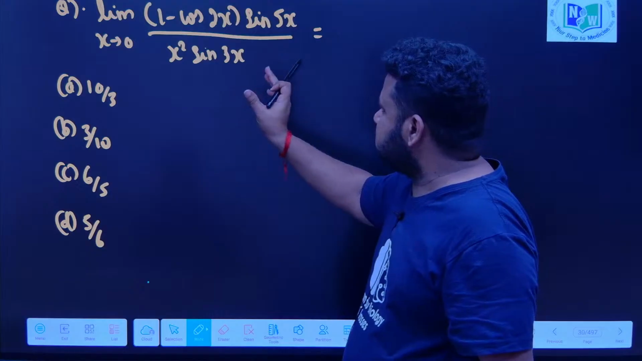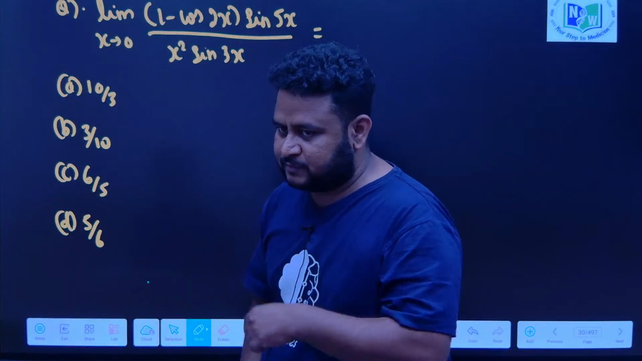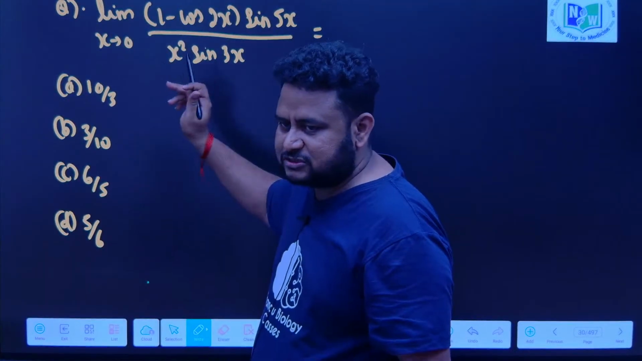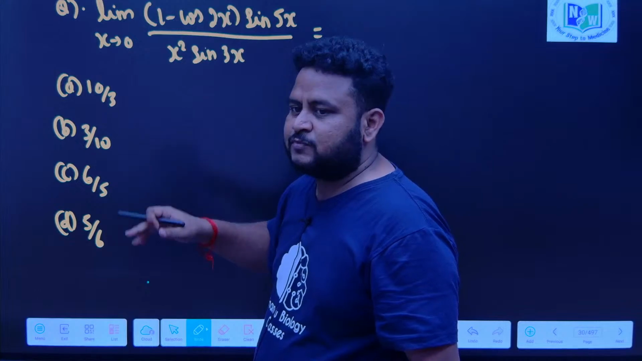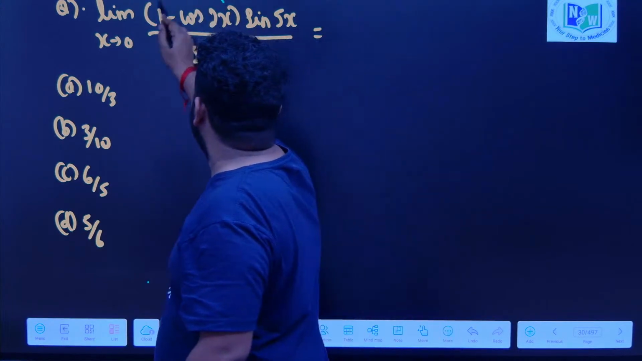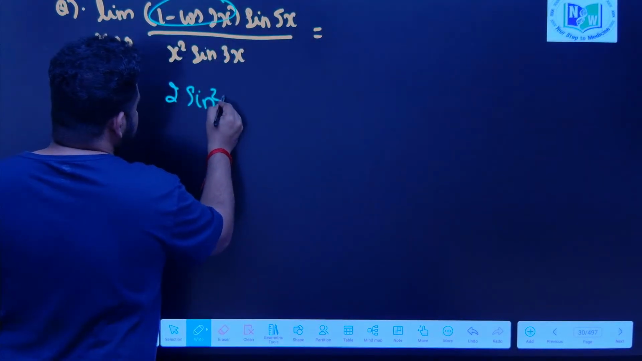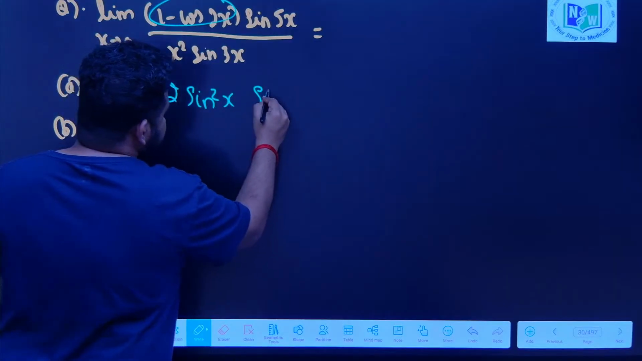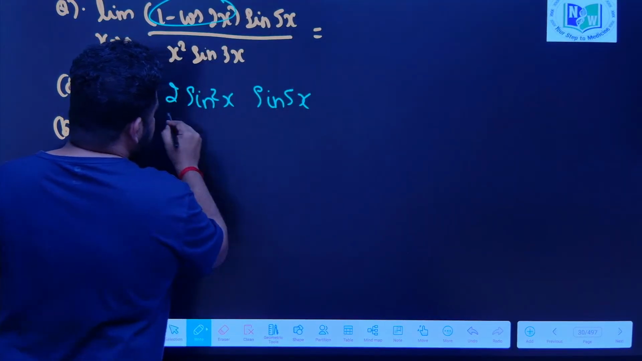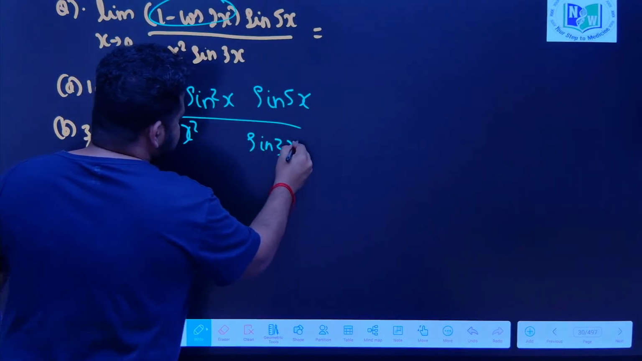Now the limit for this as x tends to 0. So 1 minus cos 2x is equal to 2 sin square x. By our knowledge of trigonometry, 1 plus cos 2x is 2 cos square x, and 1 minus cos 2x is 2 sin square x. So this will become 2 sin square x into sin 5x by x square into sin 3x. This is what we have.